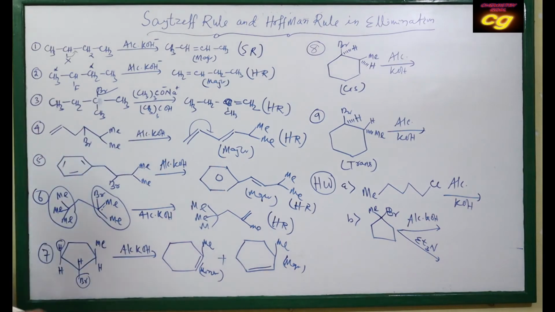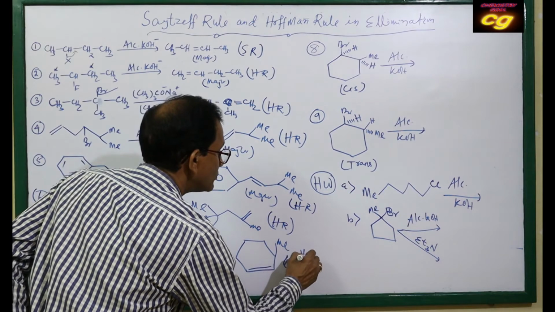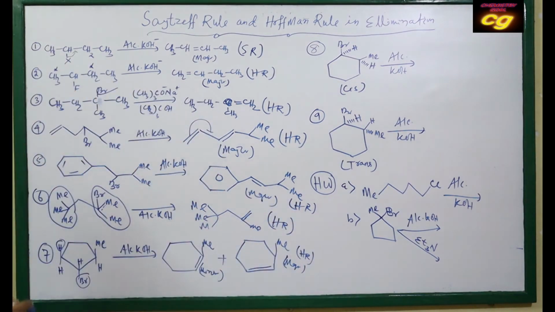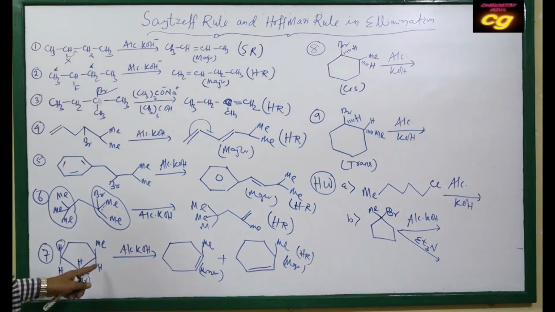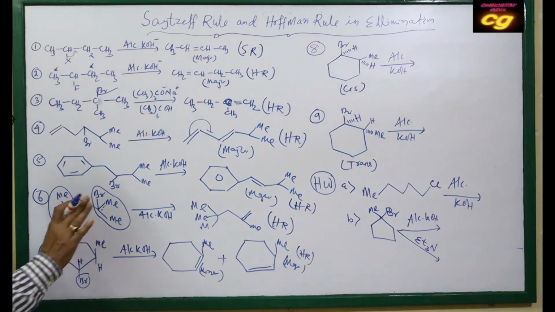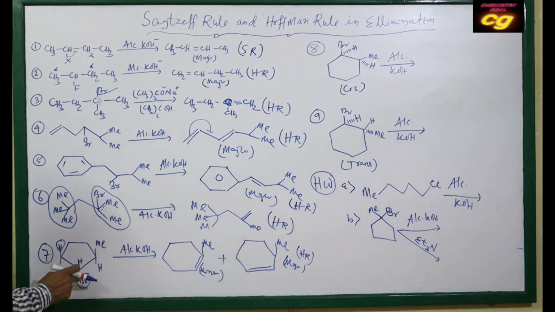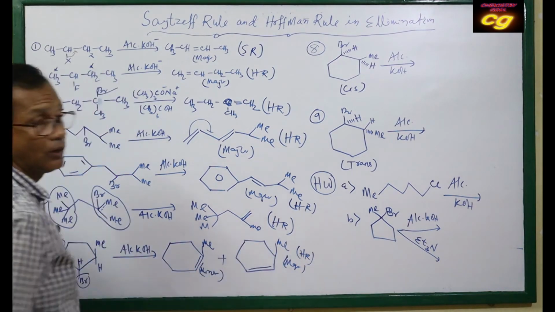As the major product you see less substitution, so it follows Hofmann's rule. Because here hydrogen and bromine are in anti position, but in the first case it is not anti, so it will follow Hofmann's rule. When Hofmann's rule is followed in the case of a cyclic compound, the elimination should be anti, but there is no anti hydrogen and bromine, so the anti hydrogen position is this position, so this is the major product instead of this one. That's why it will follow the less substituted, meaning Hofmann's rule.